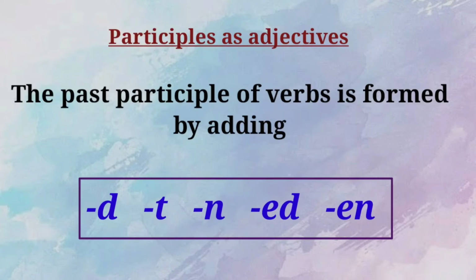Okay, you know that we have to add D, T, N, Ed or En to the base form of the verb. If it is a past participle, you have to add D, T, N, Ed, En to the past verb. So, which is the past verb here? Yes, stole, S-T-O-L-E. So we are going to add N. So, it changes into stolen. S-T-O-L-E-N. Now, stolen here is a past participle.